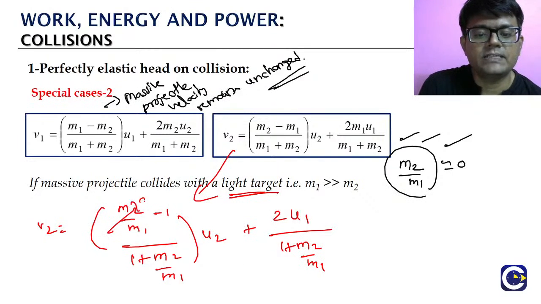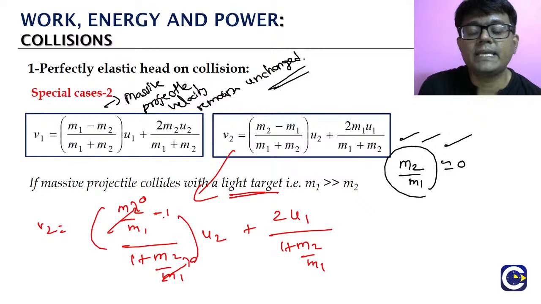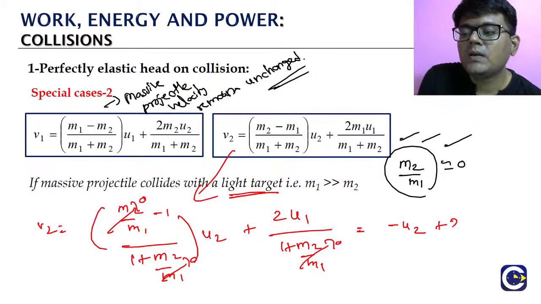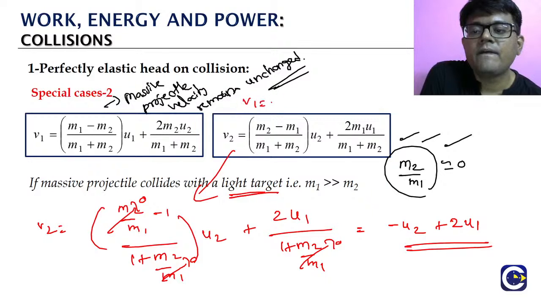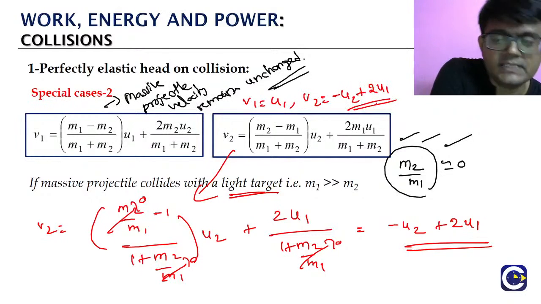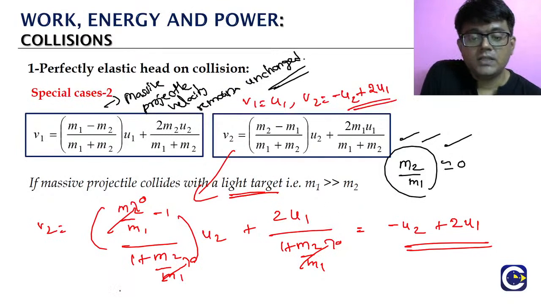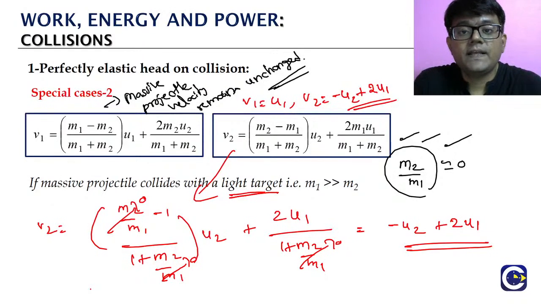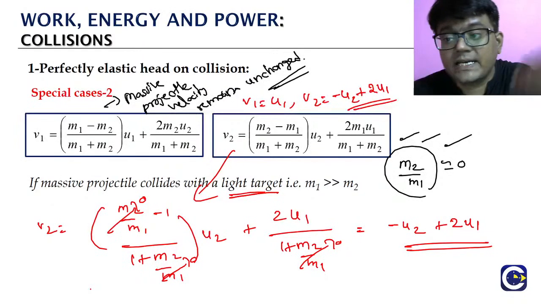M2 by M1 is 0, which means 0 minus 1, that is minus U2 will come, plus 2U1. So we have V1 equal to U1, and V2 is minus U2 plus 2U1. It's a standard result. That is how the velocity of the lighter target is going to change.